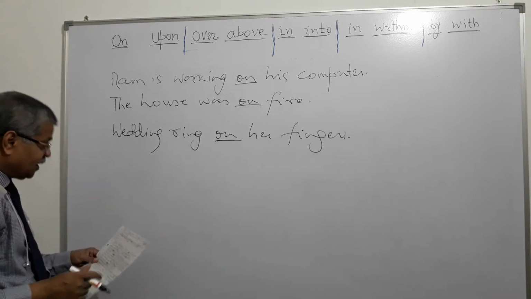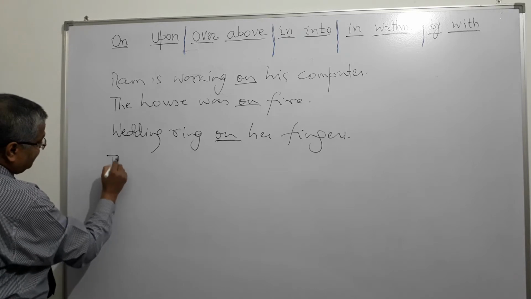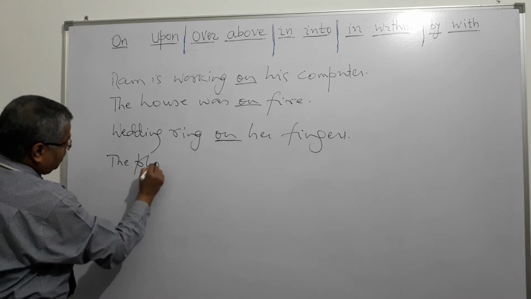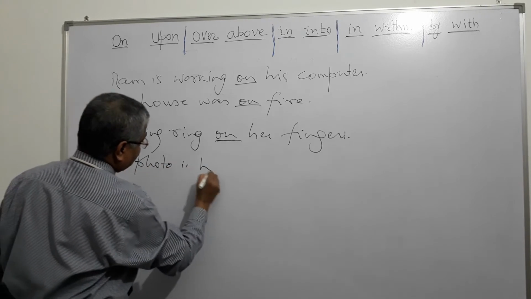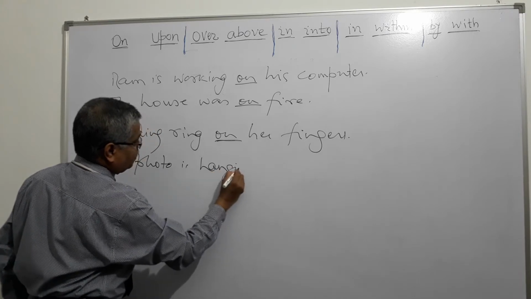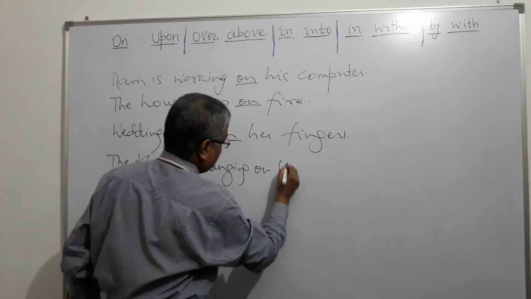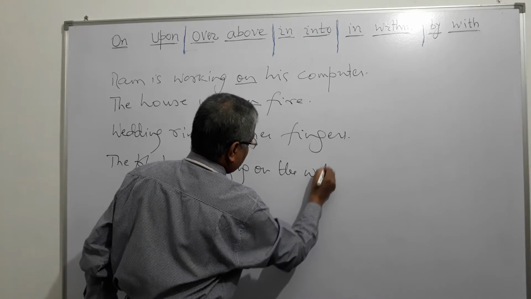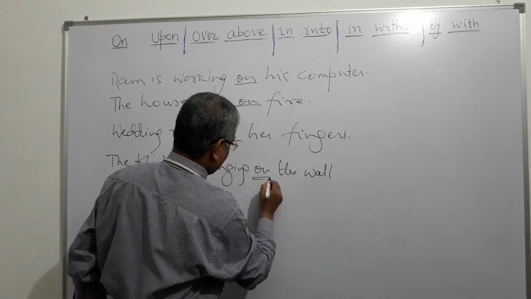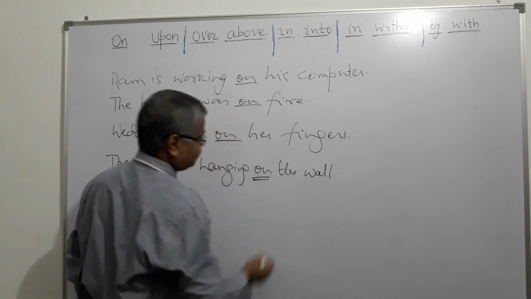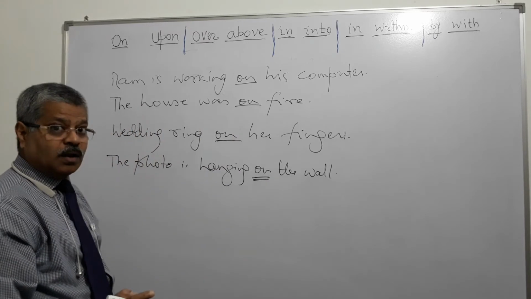And next could be: the photo is hanging on the wall, right? The photo is hanging on the wall means it is hanging from the wall.